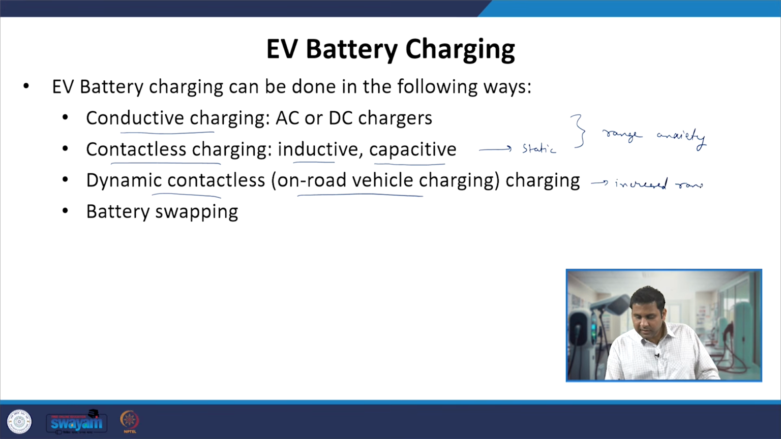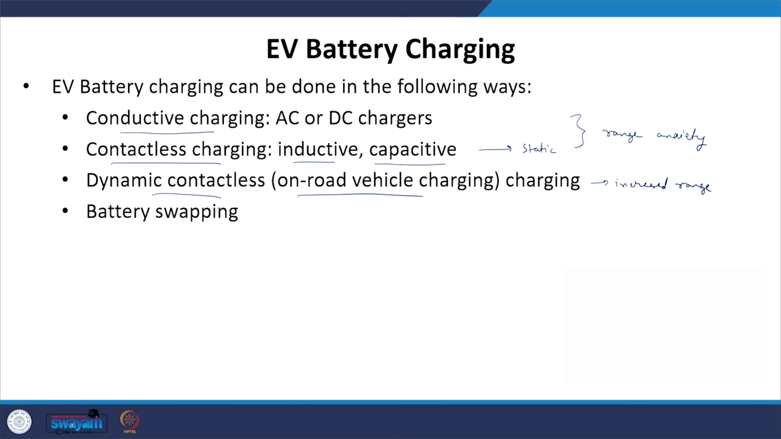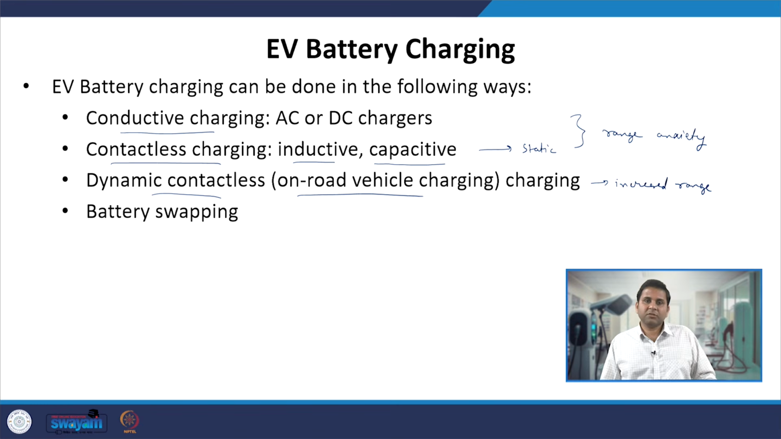So, here we can get the range extension, but it still only helps you reach certain points, beyond which you require dedicated charging stations where you can go and park and charge your vehicle. However, in dynamic contactless charging as well, you require a dedicated infrastructure where you can place the transmitters onto the roads, and then while running you can charge your vehicle.